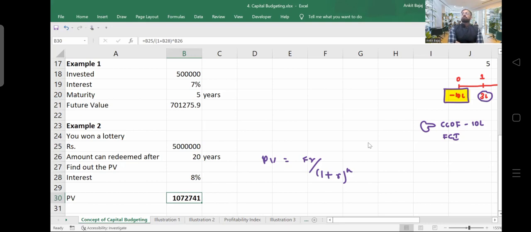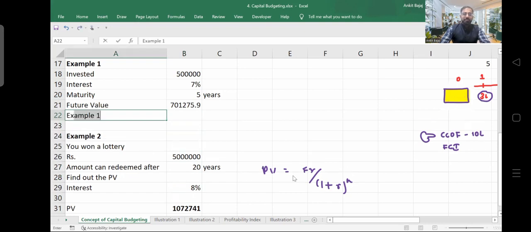Are you able to understand? For today, the value of 50 lakh is 10 lakh. And here I have taken bare minimum interest rate, the risk-free interest rate, right? So you can see the value of 50 lakh today is 1/5 only, which you will be receiving after 20 years. I will be showing you the Excel formula, how you can calculate these values.